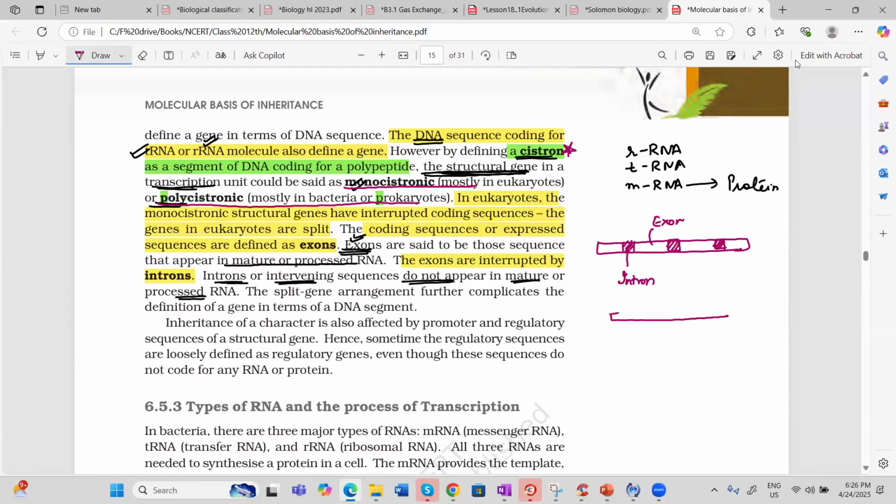As a result, mature messenger RNA will be short as compared to the messenger RNA which is transcribed. So this is mature, in which all the introns are removed. This is the intron part which is removed by the process of splicing. So if we see the split gene arrangement, it is actually complicating the definition of gene. It also complicates because this intron does not code, but it is a part of the structural gene.